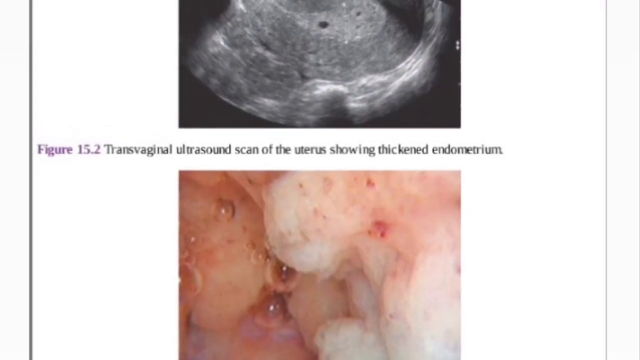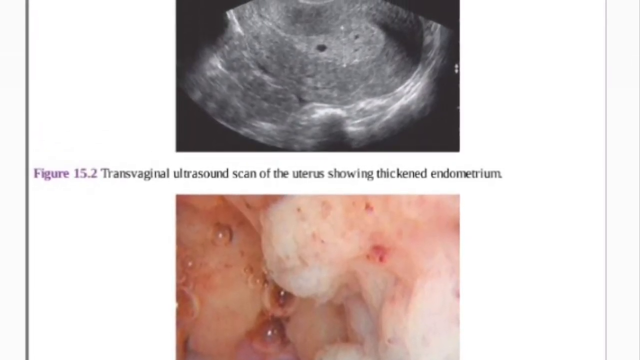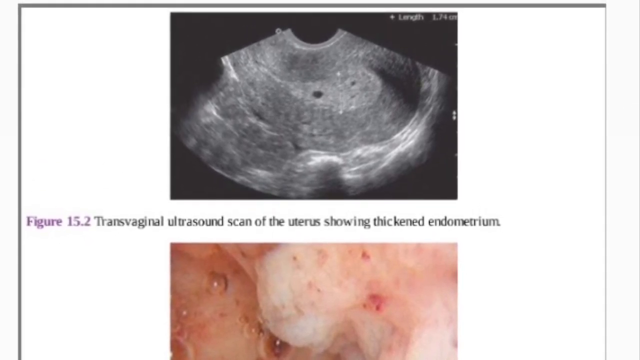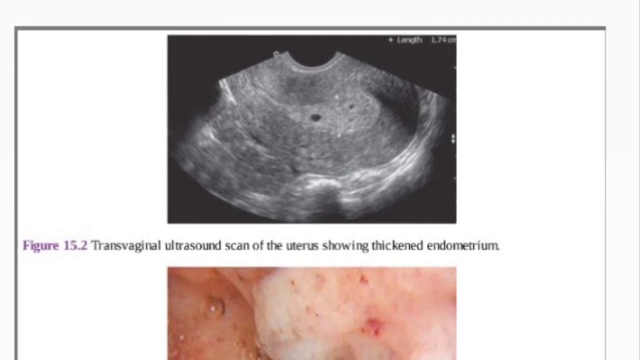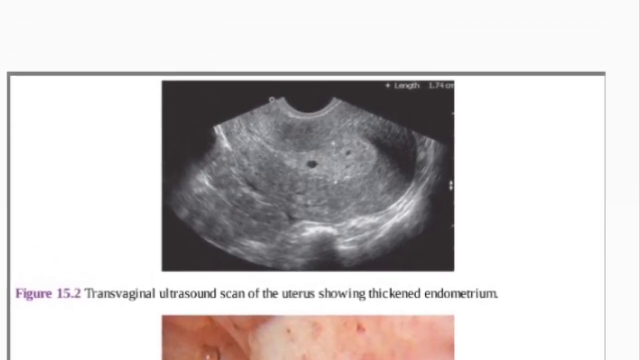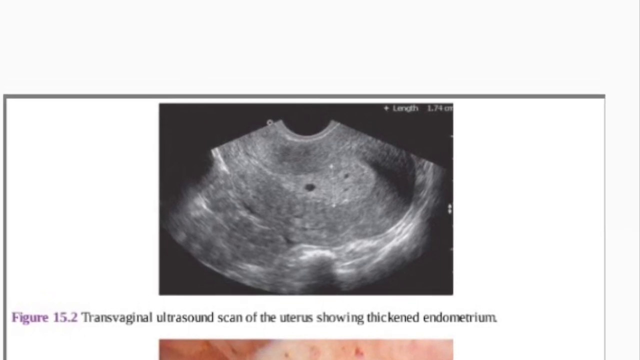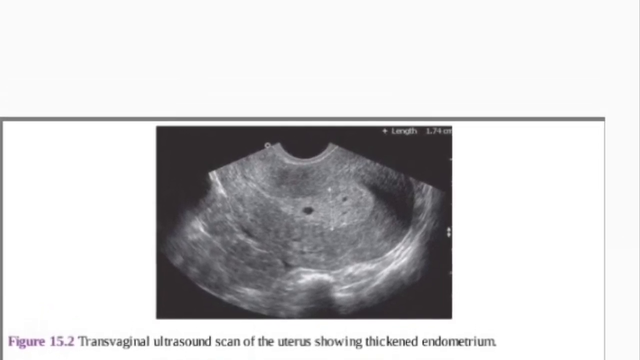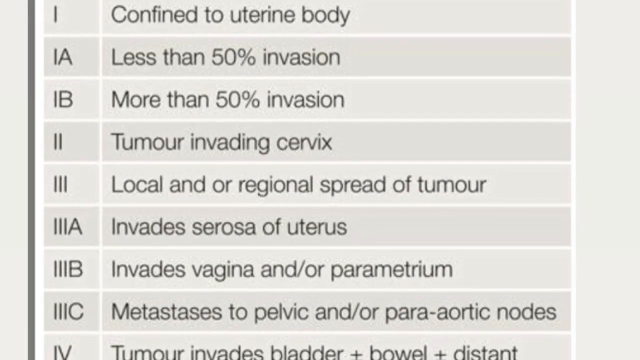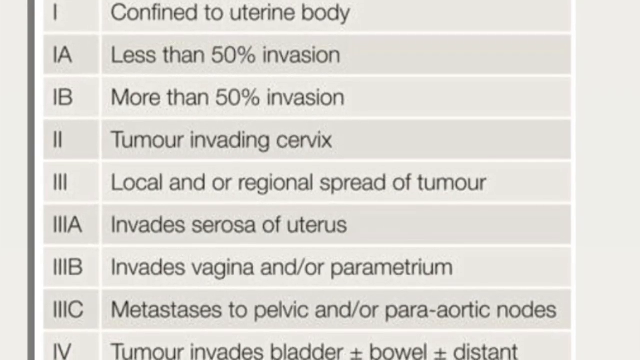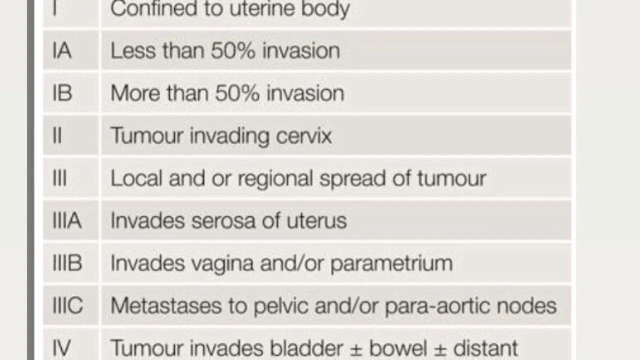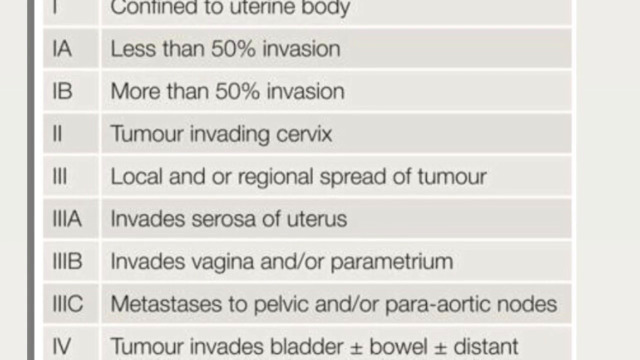Now, in the next slide, the picture on the bottom is a hysteroscopic picture of the endometrial carcinoma. And just above it is a transvaginal ultrasound scan of the uterus showing a very thickened endometrium. Very characteristic findings. So when it comes to staging, we use MRI to tell the extent of the disease, and the slide that you're currently looking at is the figure of stages that is used in most of these clinics.